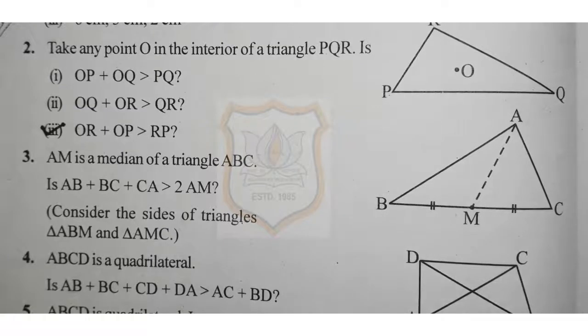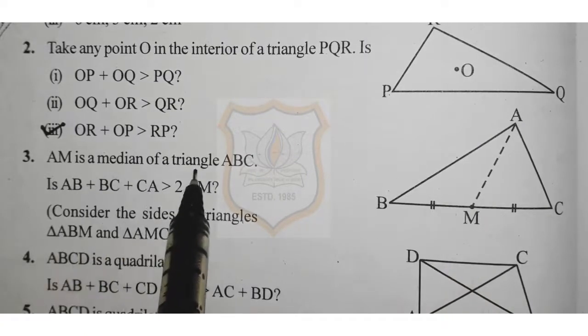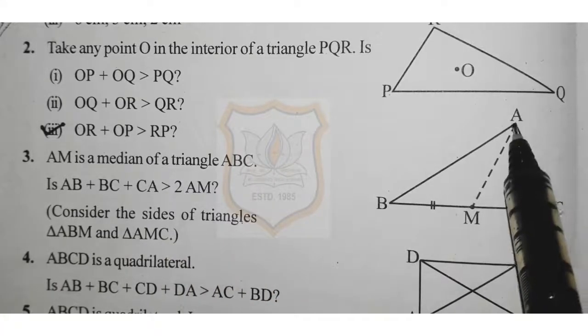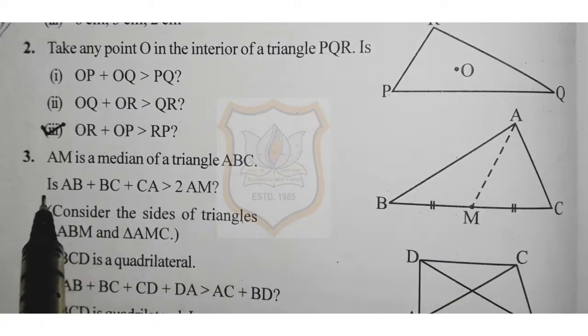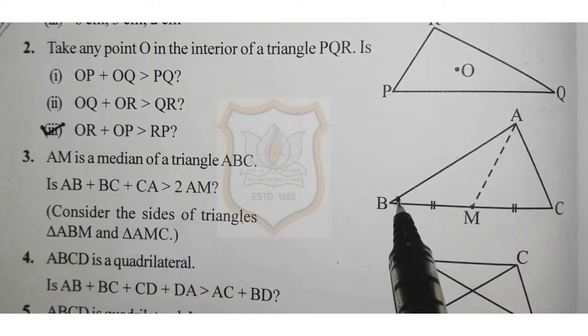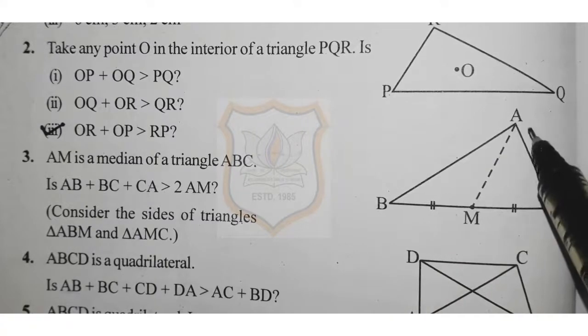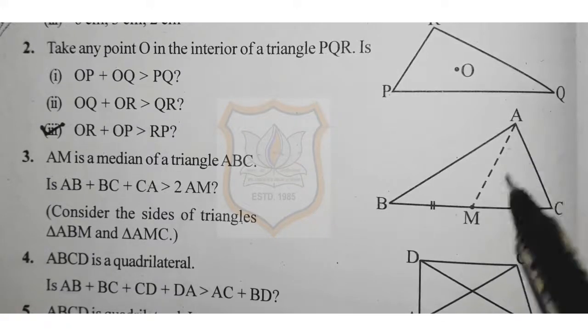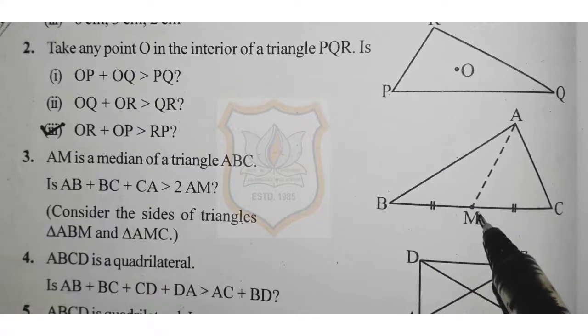Students, today we are going to start with exercise 6.4 question number 3. Look at this figure and see. AM is a median of a triangle ABC. This is a triangle ABC and AM is the median. Now, what you have to prove is AB plus BC plus CA is greater than 2AM. That we have to prove.